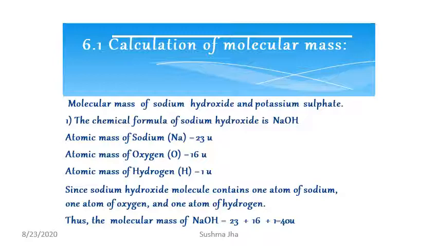First of all, we have to write the formula, then the number of atoms of sodium, oxygen and hydrogen. So the molecular mass of NaOH is 23 for 1 atom of Na, oxygen 16 and hydrogen 1. So after adding, it comes to 40 units.